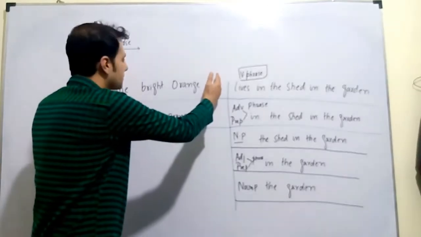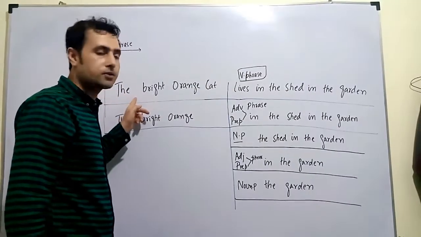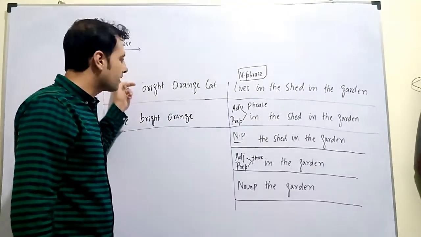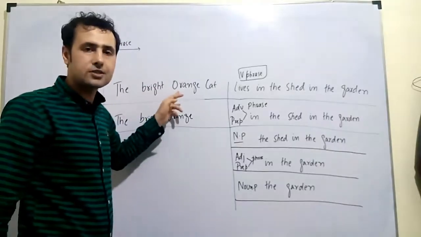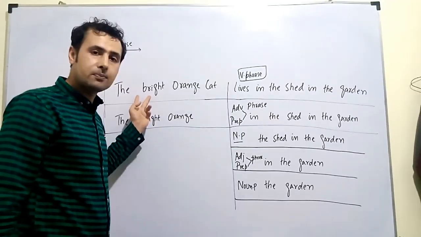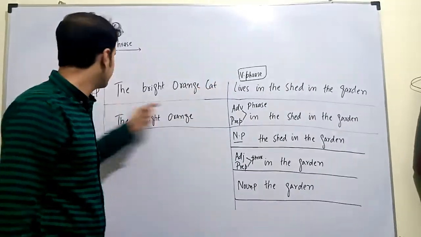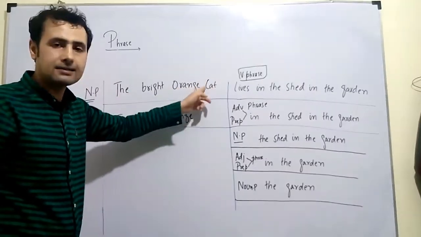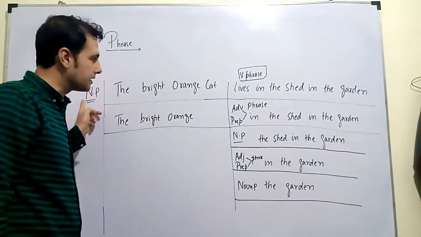Till this point, we have the subject, cat, and before that we have modifiers and determiners. It is a group of words which do not convey complete sense, but here we have cat as a subject, so we call it a noun phrase.